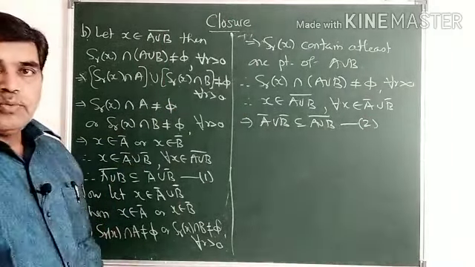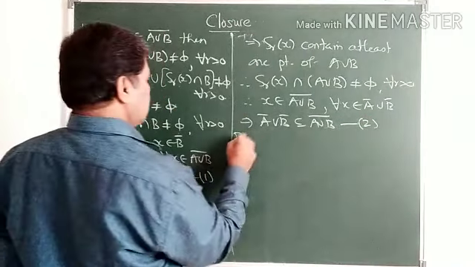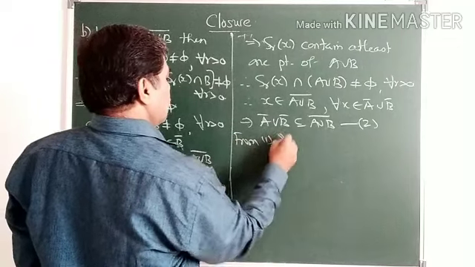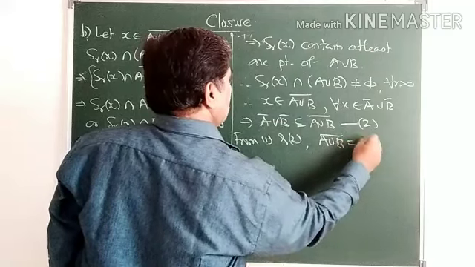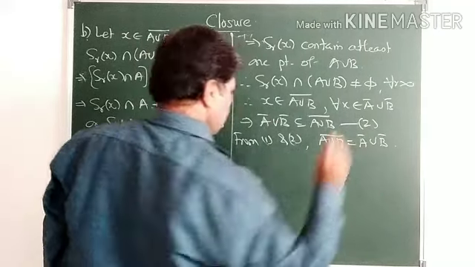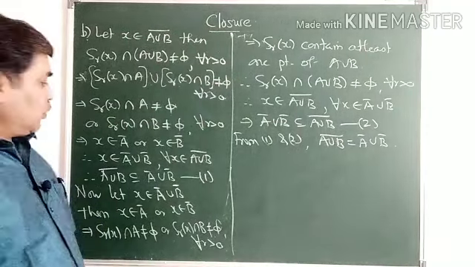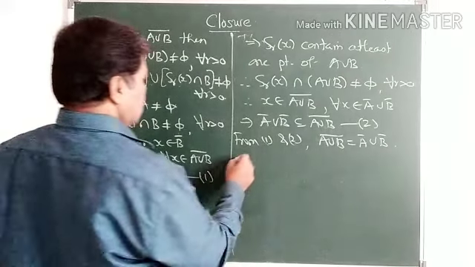From 1 and 2 we get equality. From 1 and 2, (A union B) closure is equal to A closure union B closure. This result holds. Now C part.